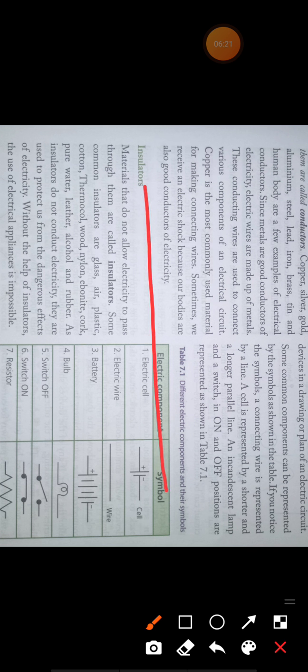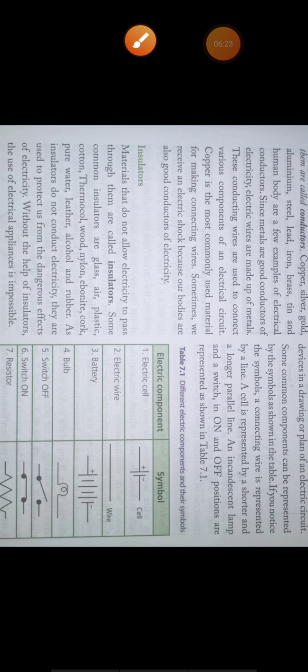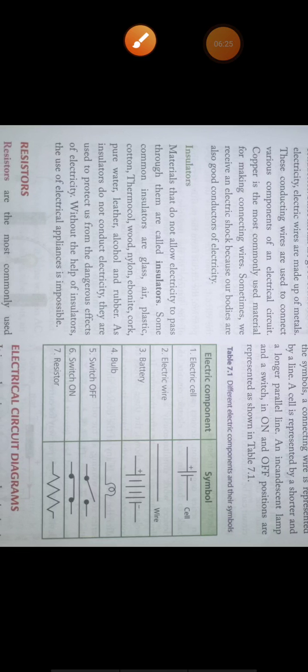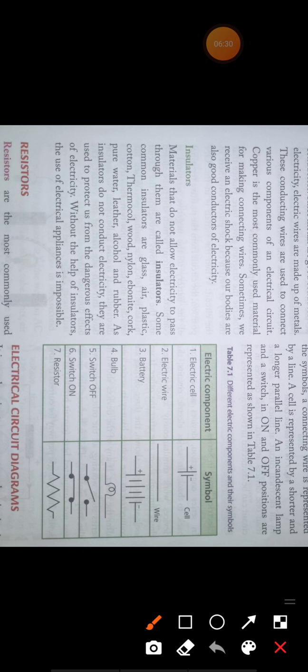And battery: when two or more electrical cells are connected in series, then it is called a battery. So battery means more than one electrical cell. Okay, so this is one electrical cell, this is two electrical cells. So this is the symbol of a battery.